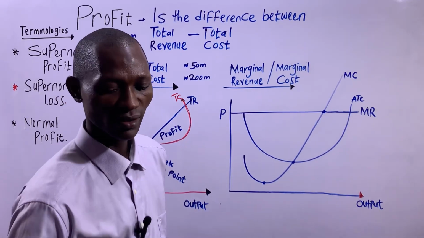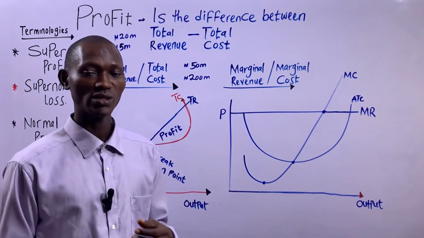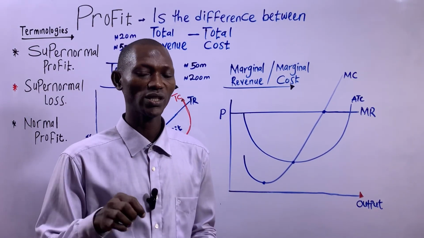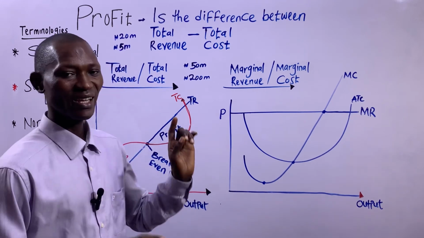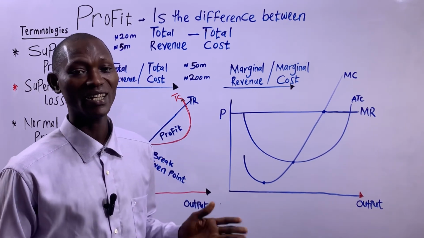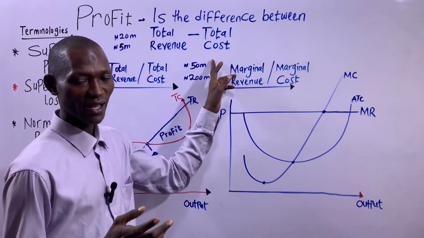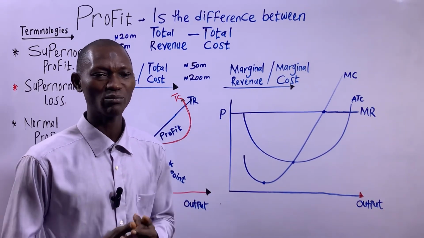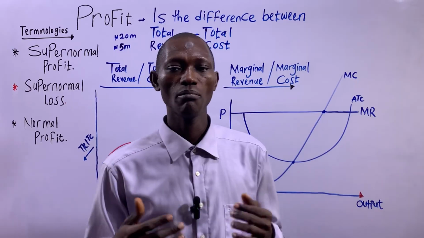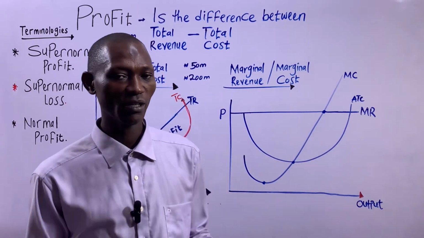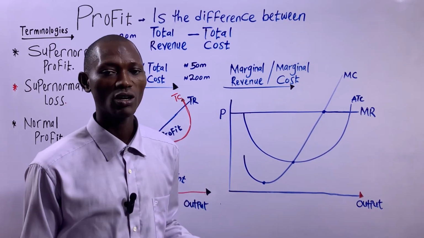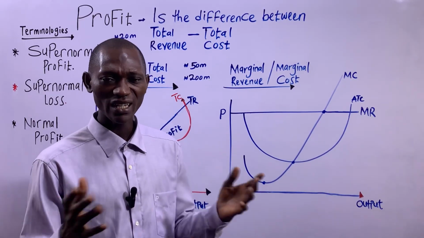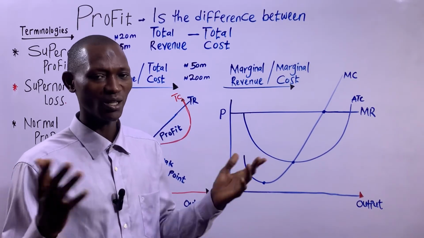So any resources you introduce into your business from outside, the money you spend on all those resources is called explicit cost. And that's what the accountant regards as total cost or cost of production, basically. Examples of explicit cost: you could have material cost, labor cost, fuel cost, machinery cost, equipment cost, any cost of advertisements and all that.